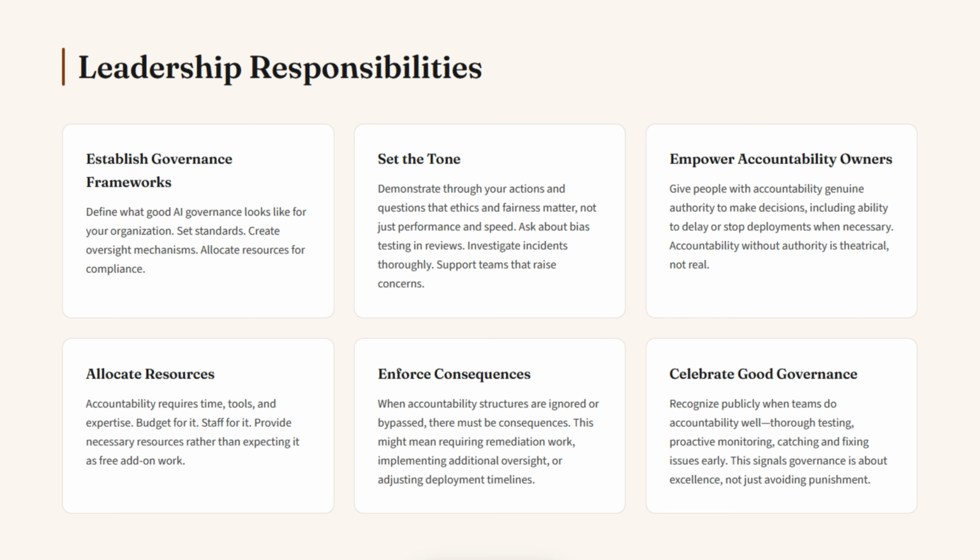And enforce consequences. When accountability structures are ignored or bypassed, there must be consequences. Otherwise, everyone learns that governance is optional. This doesn't mean punishment. It might mean requiring remediation work, implementing additional oversight, or adjusting deployment timelines. And be sure to celebrate good governance. Recognize publicly when teams do accountability well: thorough testing, proactive monitoring, catching and fixing issues early. This signals that governance isn't just about avoiding punishment, but about doing excellent work.